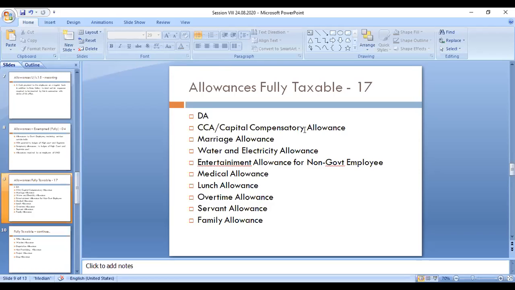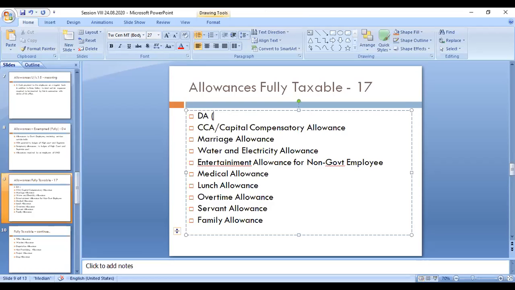First one is dearness allowance. DA means dearness allowance. In Tamil we say Panjapadi. It is taxable. Next is CCA. CCA means capital compensatory allowance or city compensatory allowance. For working in a certain city, they give an additional allowance, which is called capital compensatory allowance or city compensatory allowance.